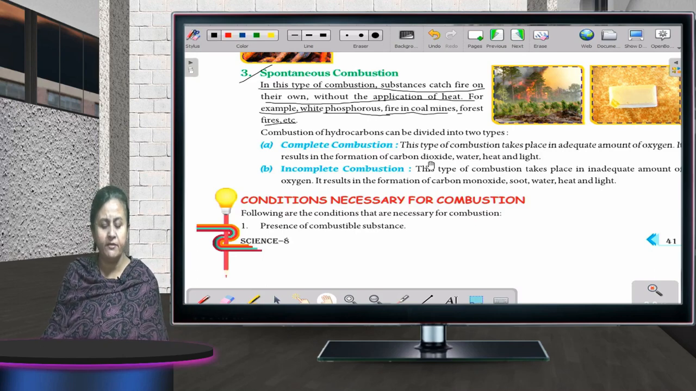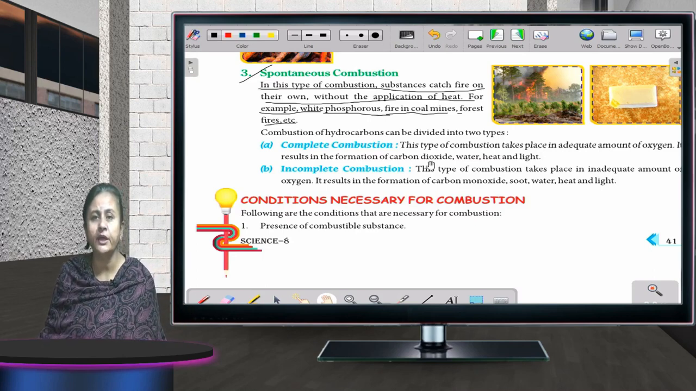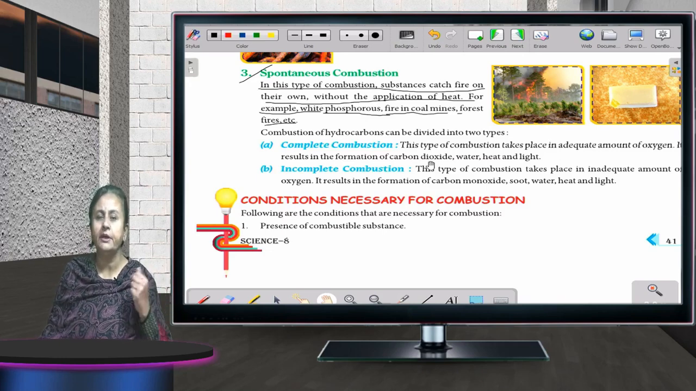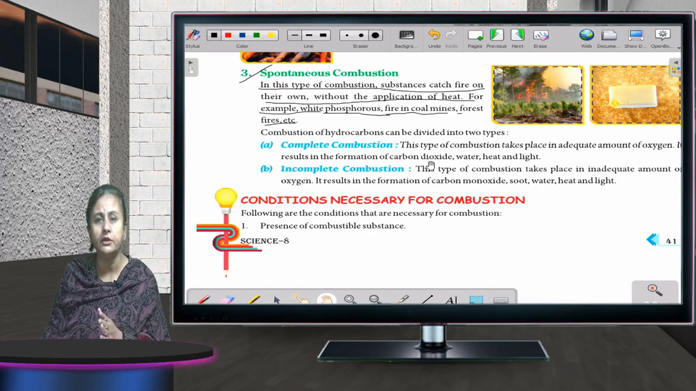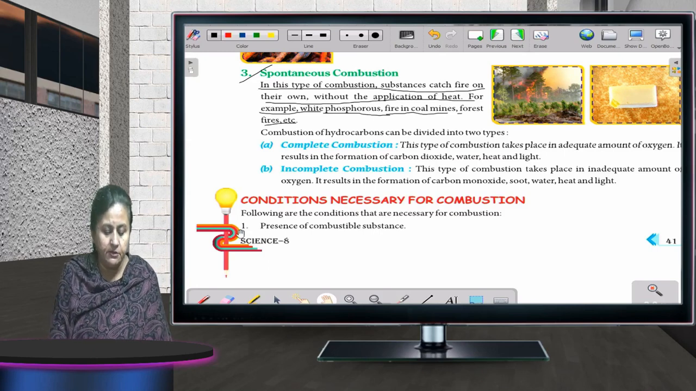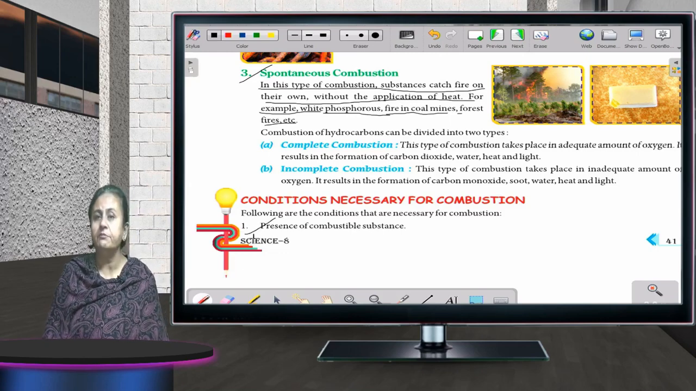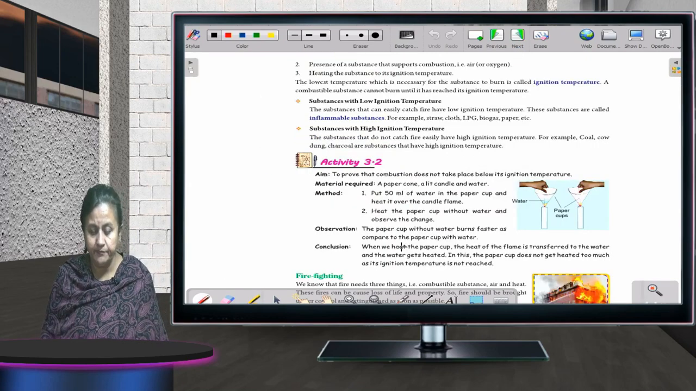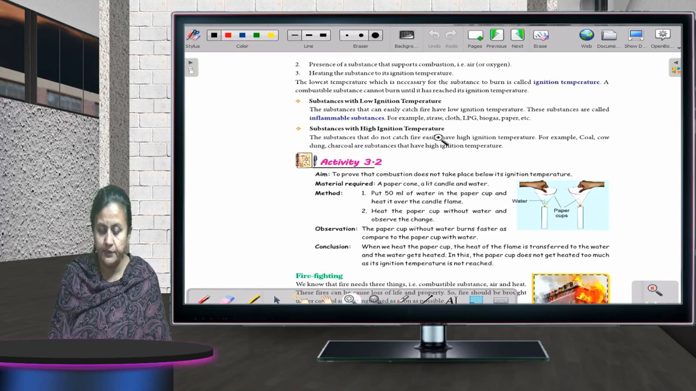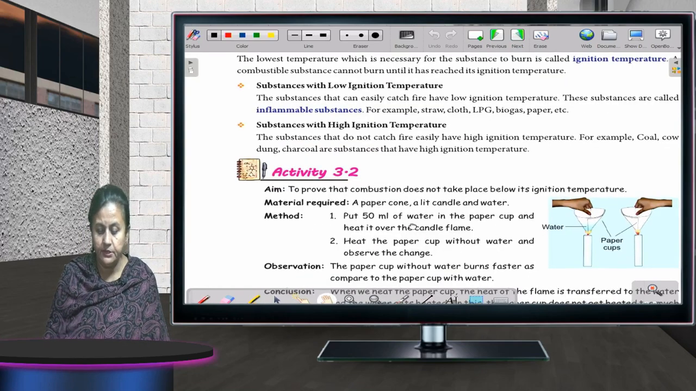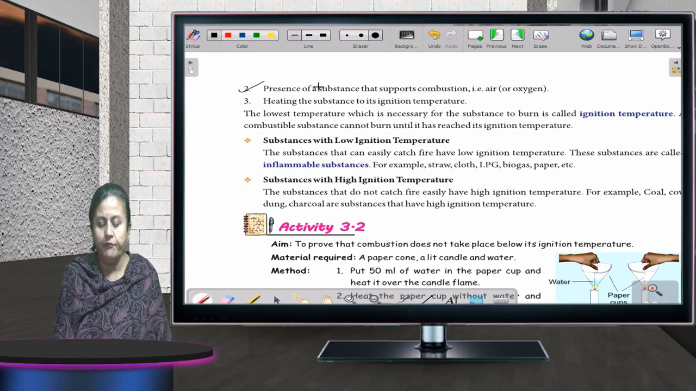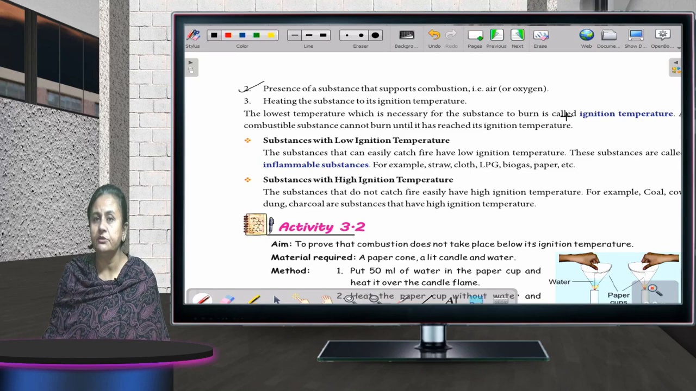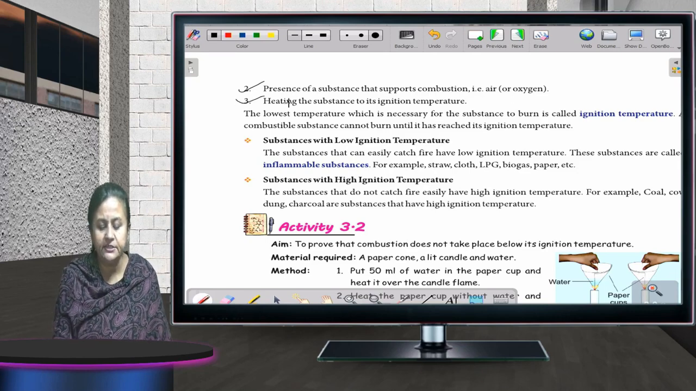Second is presence of combustible substance. Okay, combustible substance, just now I told you, which catches fire easily. If I talk about paper, it catches fire easily. But if I talk about water, it will never be able to catch fire. Okay, so the conditions necessary for combustion is, first is presence of combustible substance. Next one, let me zoom it. Okay. Now, the second is presence of substance that supports combustion, that is oxygen, and heating the substance to its